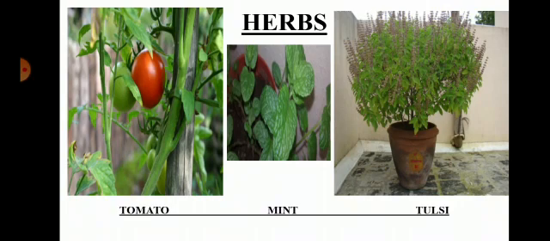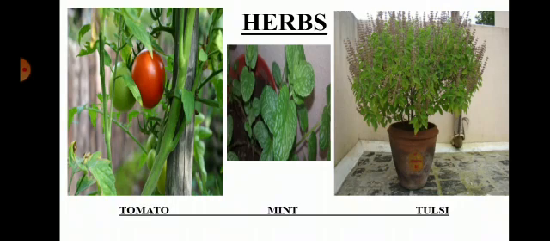They are usually short and sometimes do not have branches. That is herb.